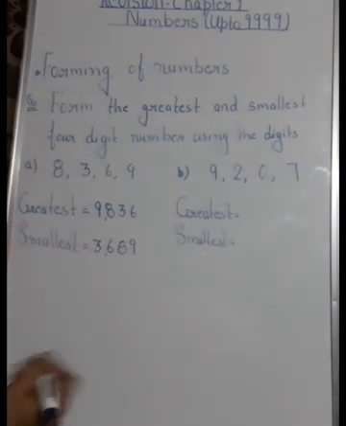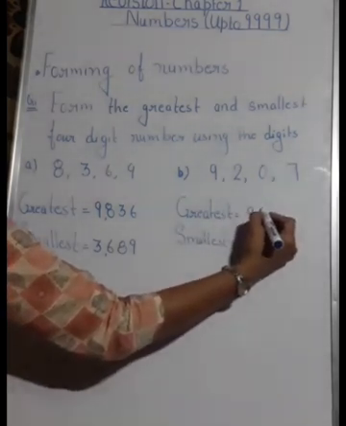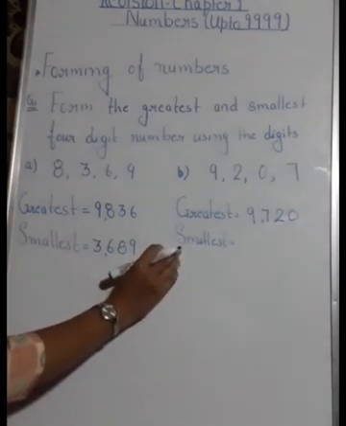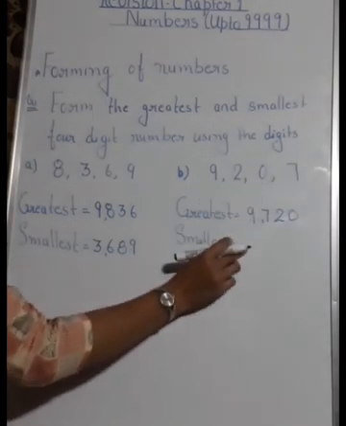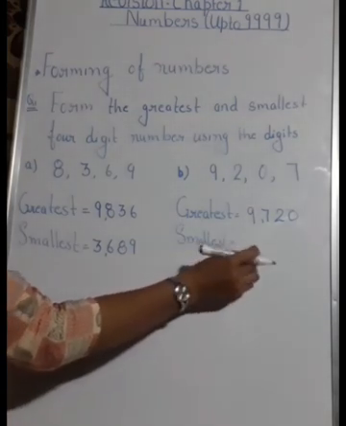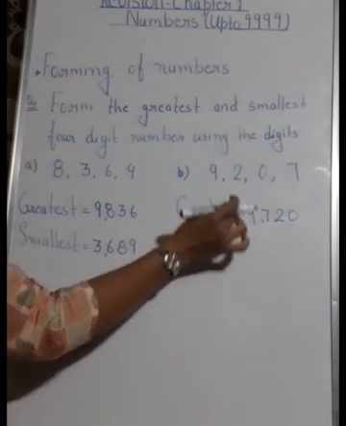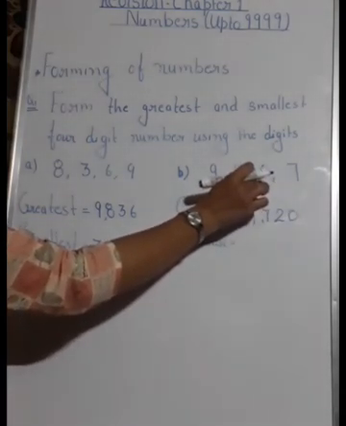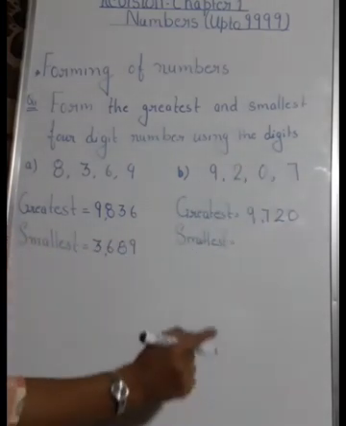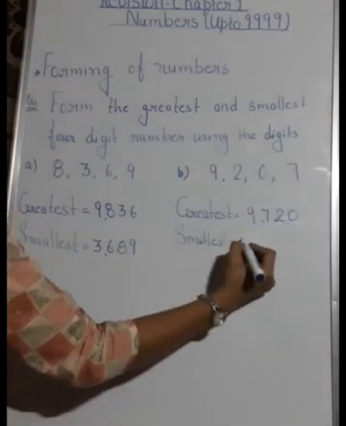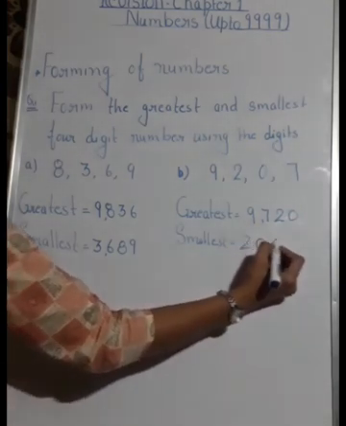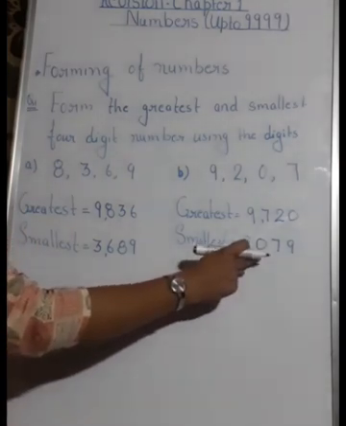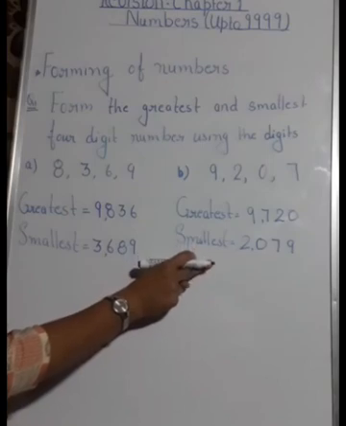Now your B part, we are having digits 9, 2, 0, 7. So for greatest, arrange them in descending order. So it will be 9, 7, 2, 0. Clear? Now for the smallest, you cannot write 0 on the highest place. As you know, if 0 is written before a number, it doesn't have any value. So for writing the smallest number, if you are having 0, then 0 is always written at the second place. Okay. So arrange them in ascending order. First is your 2, then you will write 0, 7 and 9. Always write 0 at second place when you have to write down the smallest number.